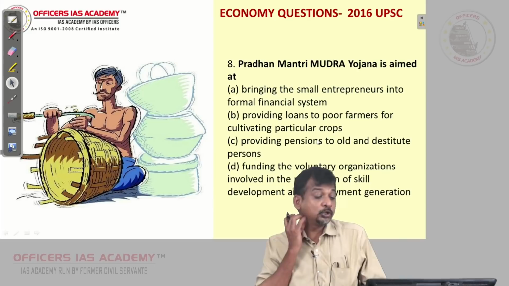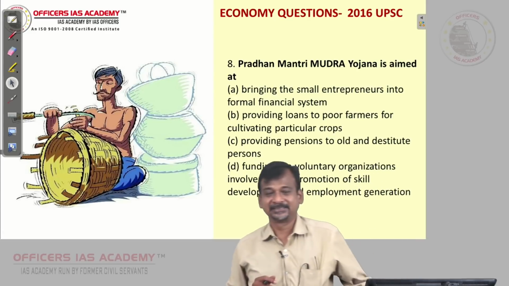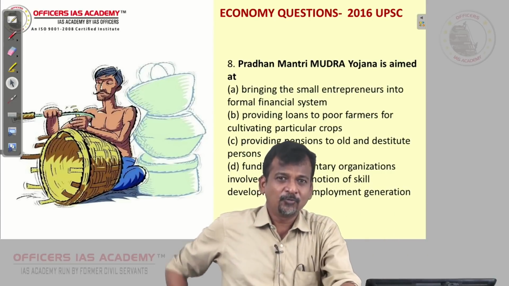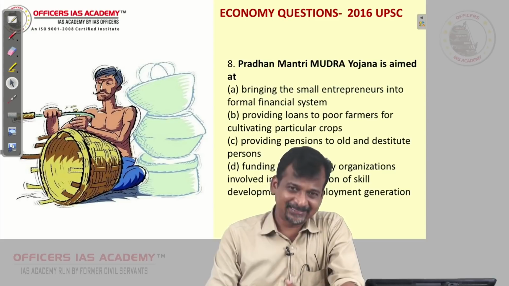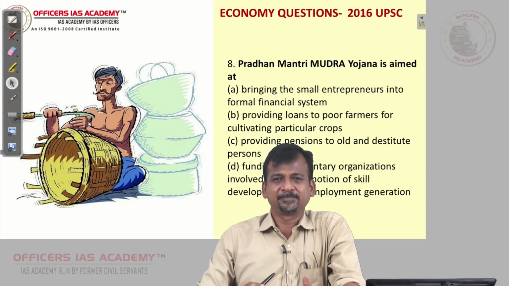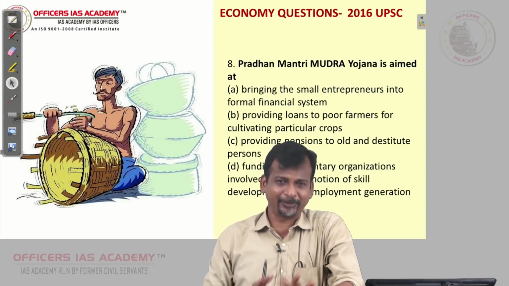Pradhan Mantri Mudra Yojana is aimed at. Now this was launched somewhere in 2014-15 for small scale things, small industries, who can easily get some loan, small entrepreneurs like that.